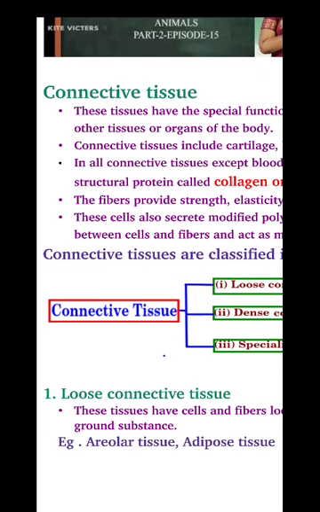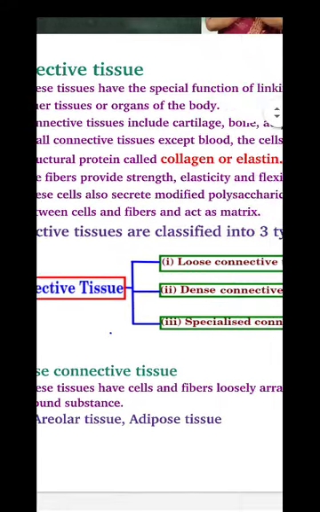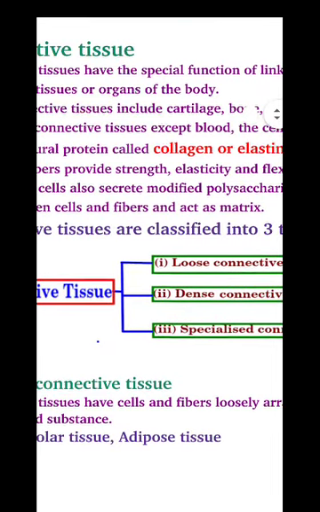We have already studied this. That is a matrix. What is matrix? Matrix is the cementing substance, and it is formed from, or secreted from, the connective tissue. Okay. What is matrix actually? Matrix is a polysaccharide secreted from the connective tissue. Clear now? Now, this is classified into 3.